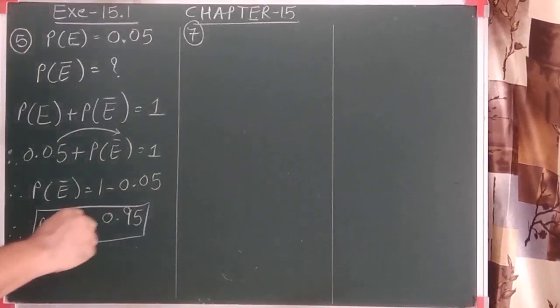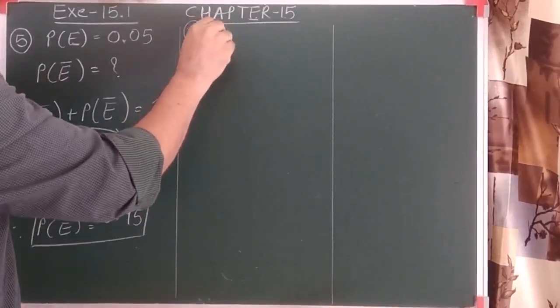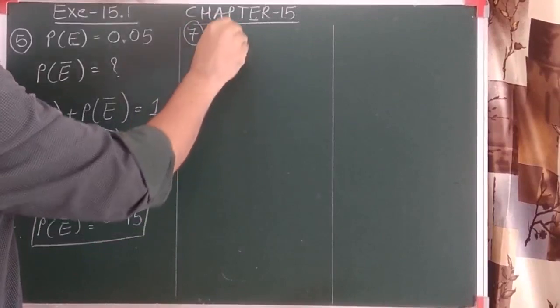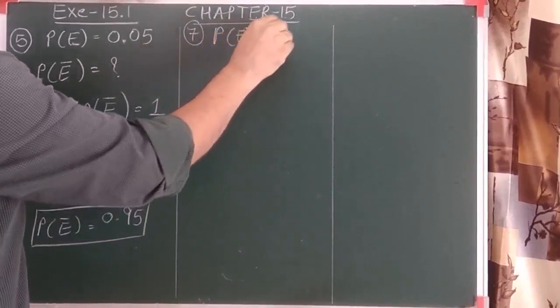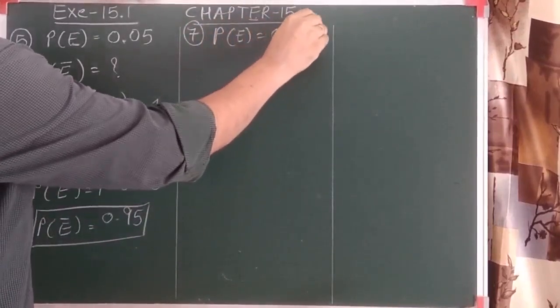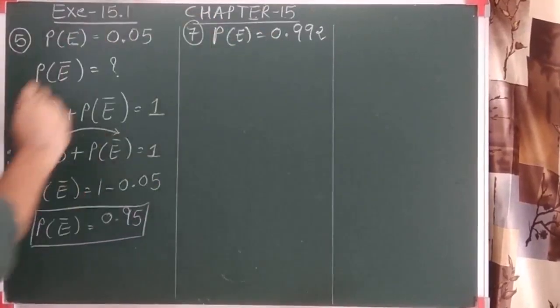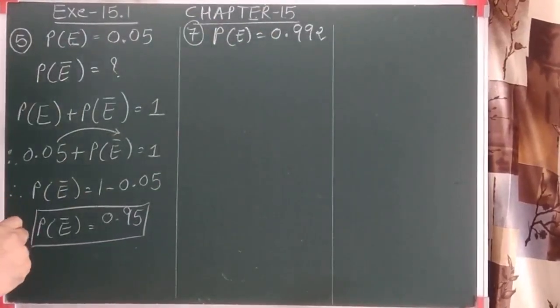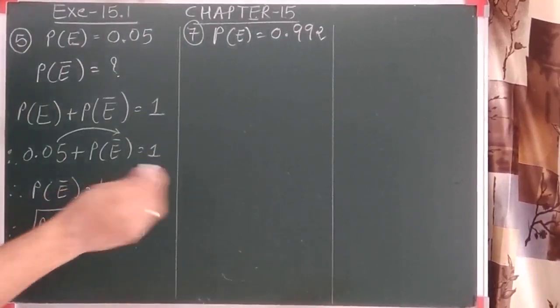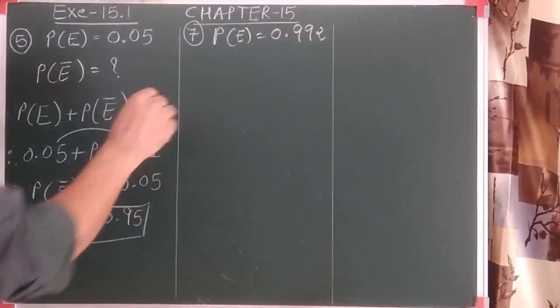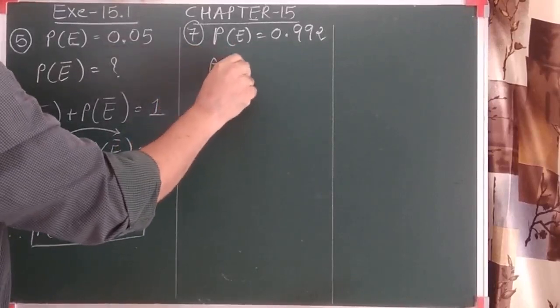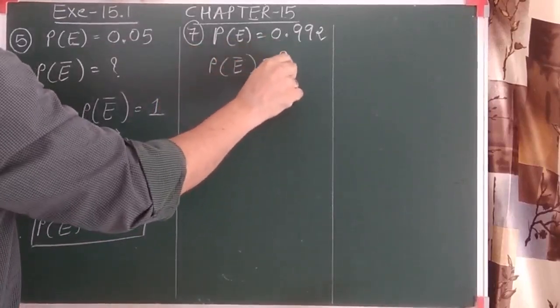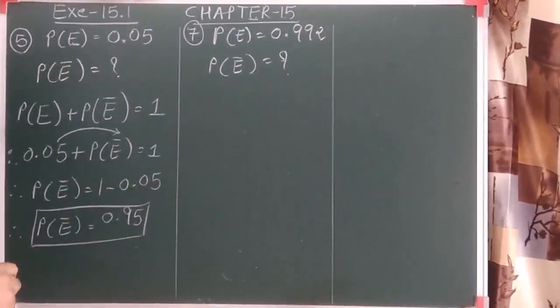So you can see that if I consider the probability of an event which is given as 0.992, this is considered as the probability of the students not having the same day birthday. And we have to find the probability that two of them have a birthday on the same day.